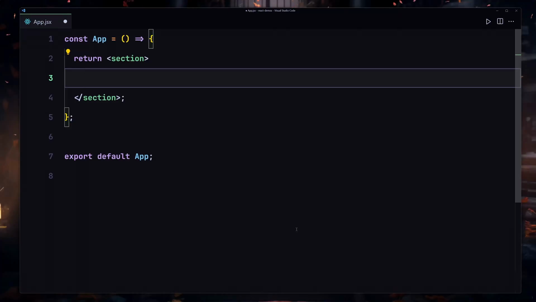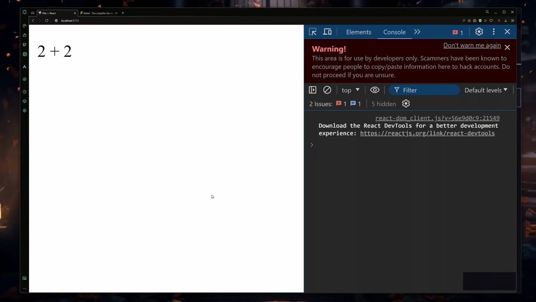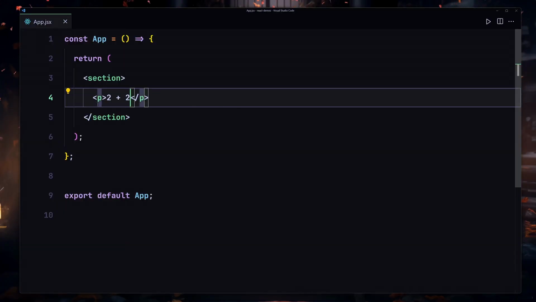Now let's discuss how we are going to embed dynamic content in our JSX. First of all, I'm going to create my paragraph. Inside this paragraph, I'll say 2 plus 2. And now here is a question for you. What do you think will be the result of this code? If I save my file, I want you to give me the answer. And the result will be 2 plus 2. Why is that? Because we are not wrapping this code inside the curly braces.